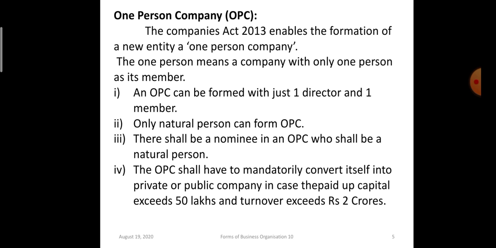The OPC, that means one person company, can start with one director and one member. In case of private company, minimum 2 persons are there. In case of public company, minimum 7 persons are there. So second point, you see, only natural persons can form OPC. Then one more point, that is, this one person has to appoint a nominee, and that nominee should also be a natural person.